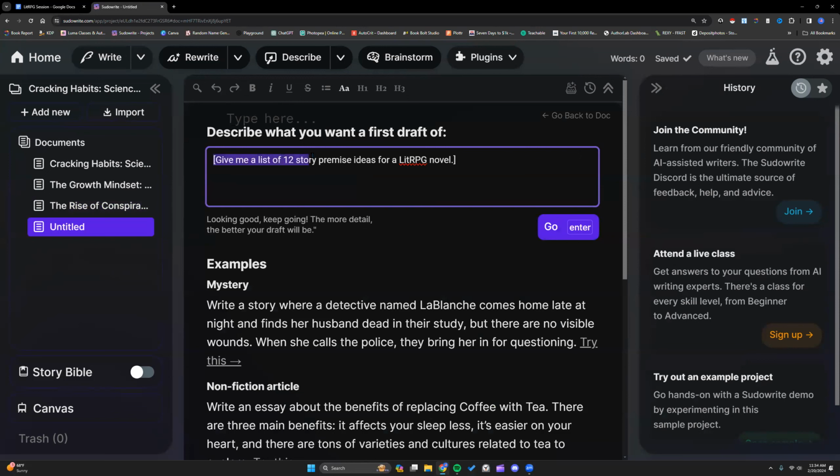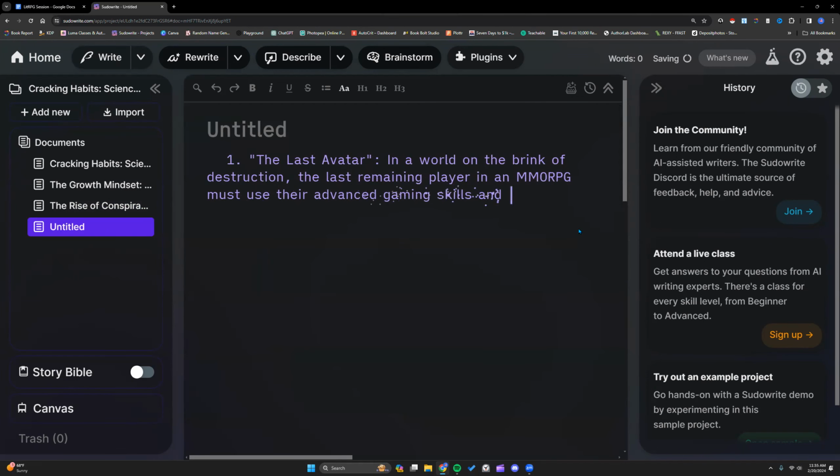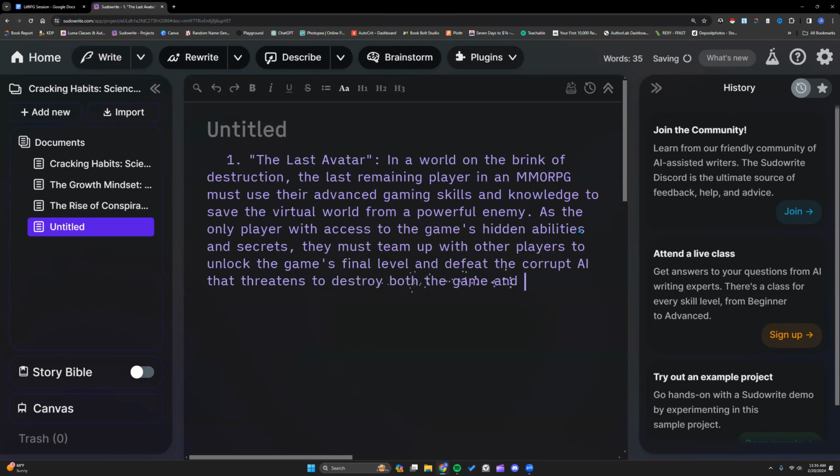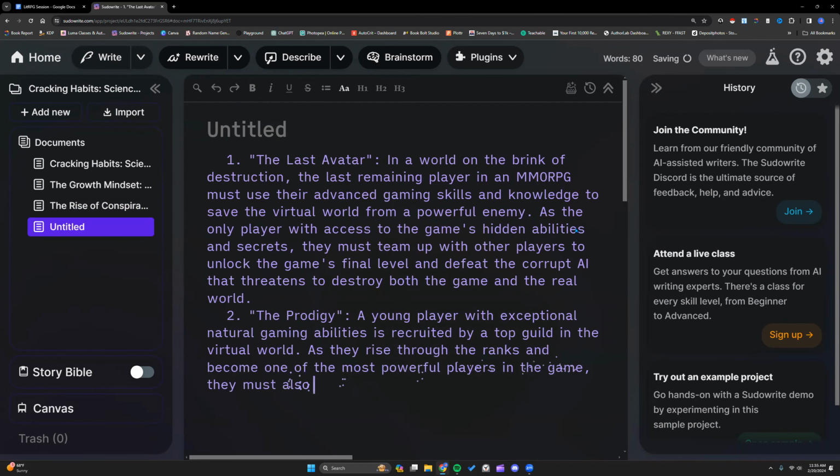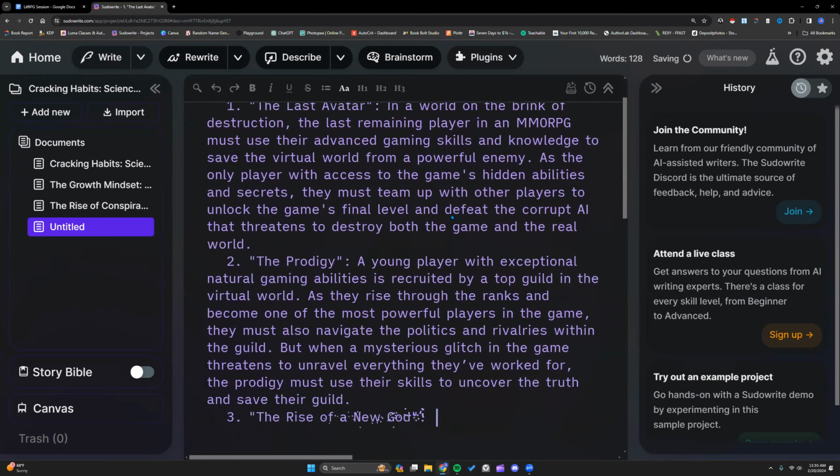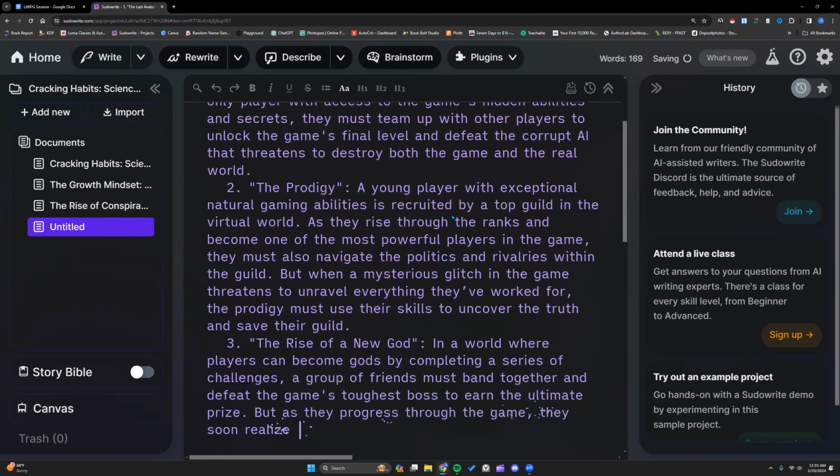So I'm telling it, give me a list of 12 story premise ideas for a lit RPG novel. I want to tell it to make sure, because I like MMOs. Trying to get a little bit more specific so it's not portal fantasy and things like that. We have the last avatar.